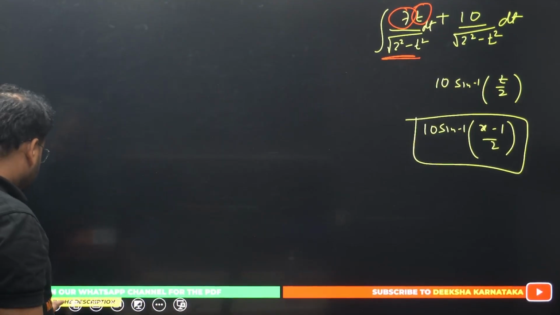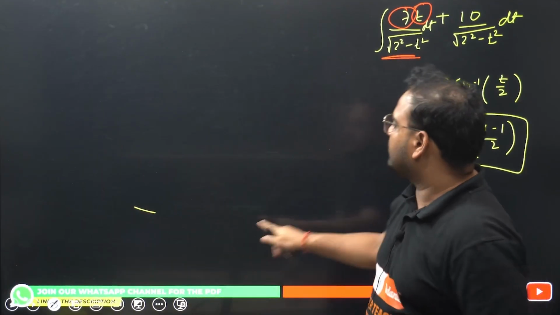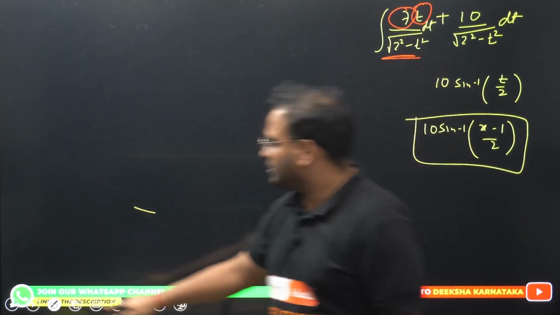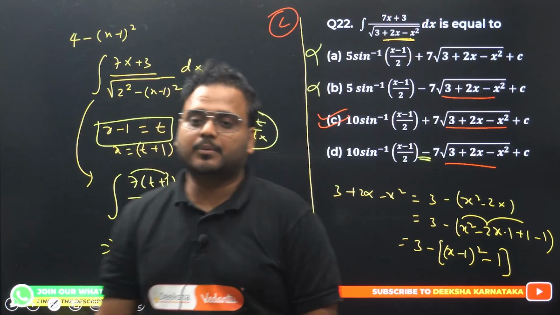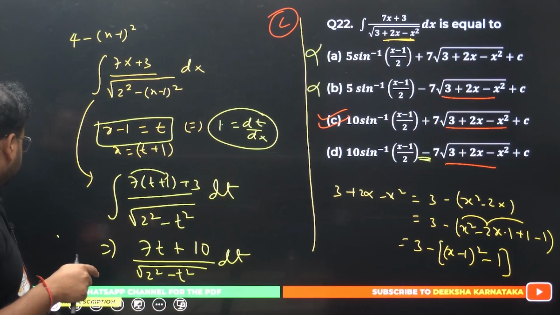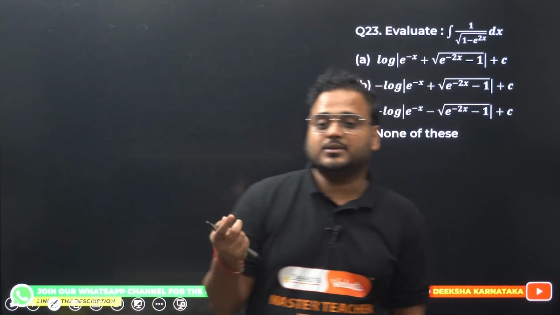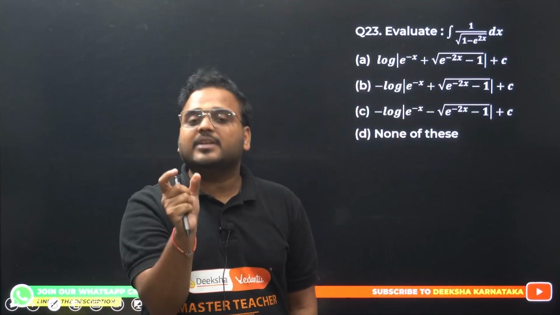Try once from your side. If you want me to, let me know in the comment section. I'll come back and solve this question again in one of the sessions. Okay, I'll solve this, no problem. But I hope this is clear now, how to pick the right choice. 22 is done. Next question. Because this is an MCQ, right? You're supposed to be fast in your method. How can I do that? By eliminating the wrong options.